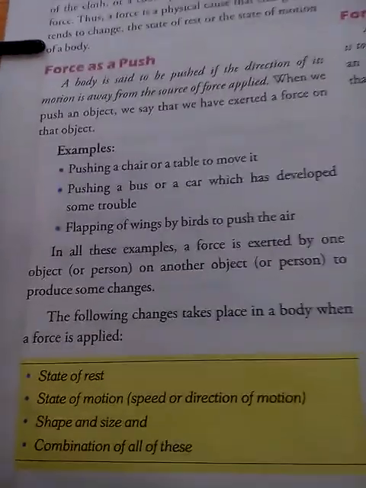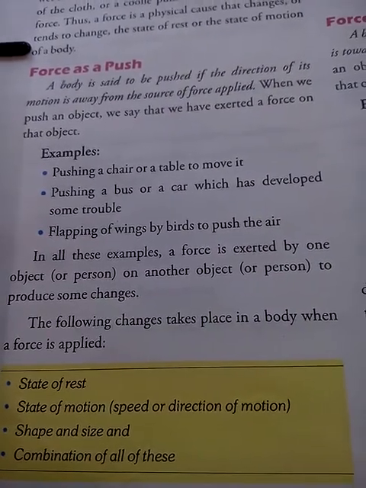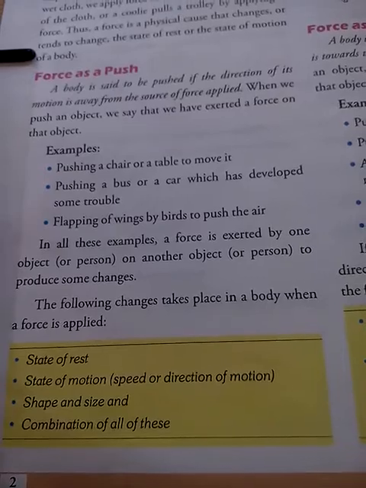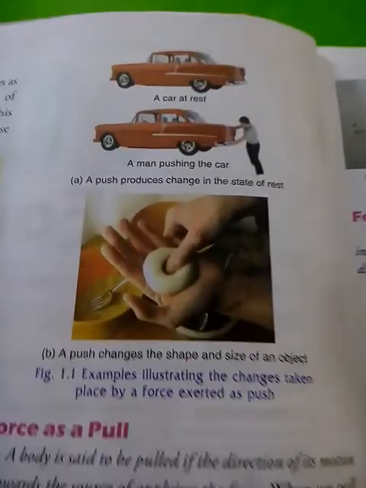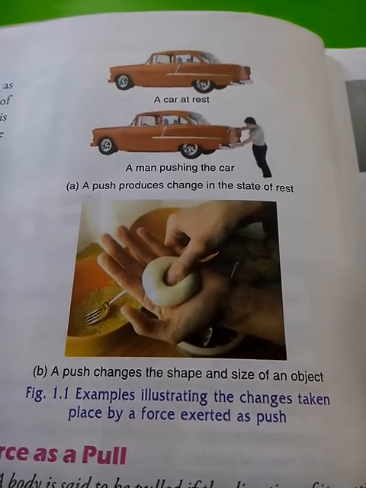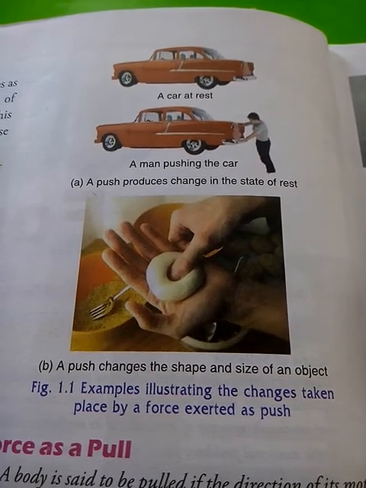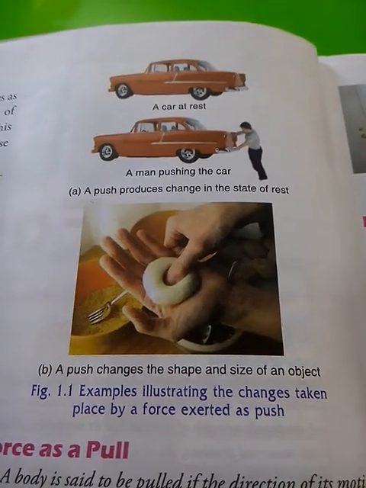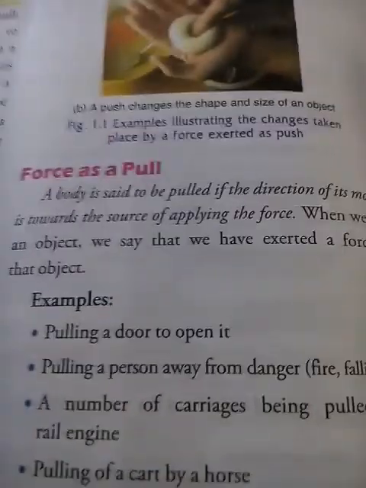The following changes take place in a body when a force is applied: state of rest, state of motion, shape and size, and a combination of all of these. Now let us understand them one by one. In this picture you can see a car at rest and a man pushing the car, that means applying force, and producing a change in the state of rest. Similarly, in picture B you can see a push changes the shape and size of an object.